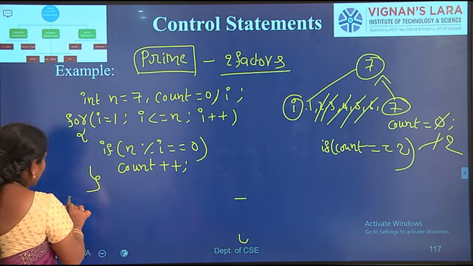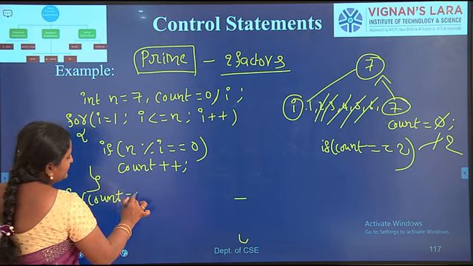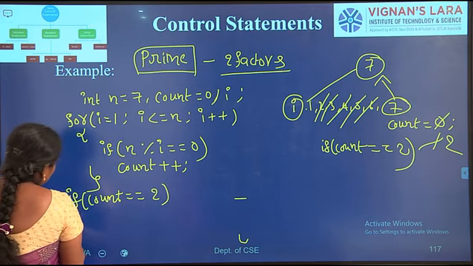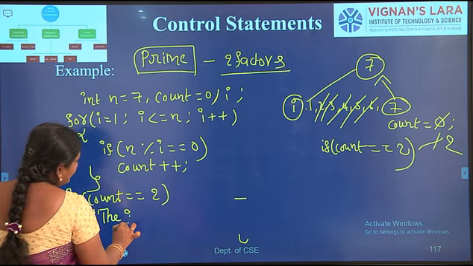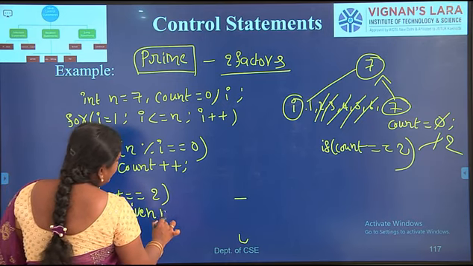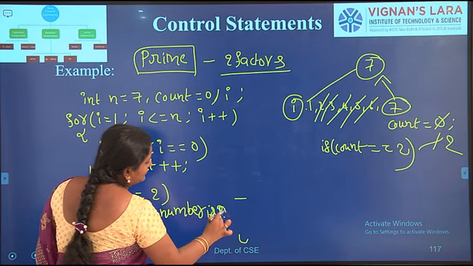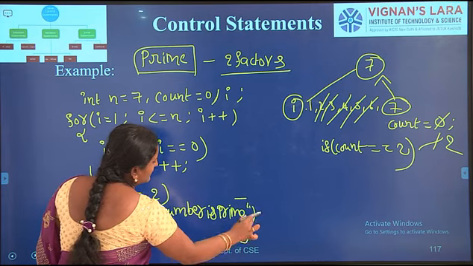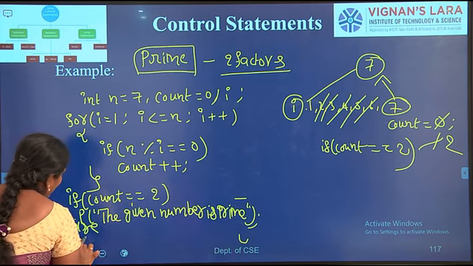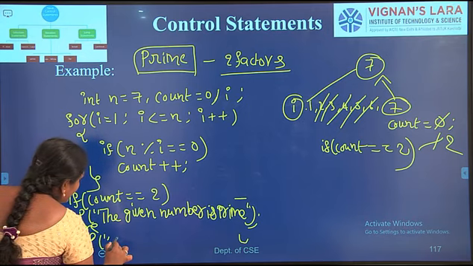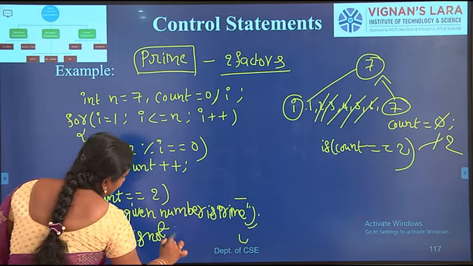Next I have to check the condition. If count equal to 2, System.out.println, the given number is prime. Else, System.out.println, it is not prime.